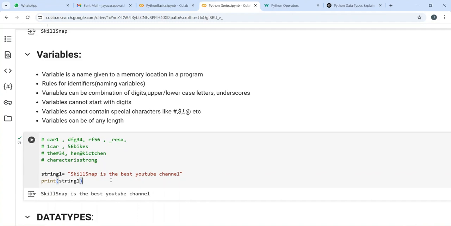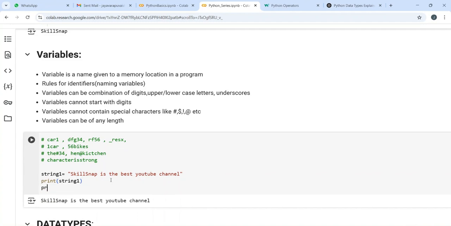And one more thing, this was asked in one of the interviews. What if I write print of 'string1'? I know most of you would say obviously string1 would be printed. Whenever you are using variables, please do not use apostrophes, single quotes or double quotes. Your variables have to be written like this: print of variable name, and not print of single or double quotes. If you give single quotes or double quotes, whatever is in between the quotes will be printed, not your variable. So please do remember this.